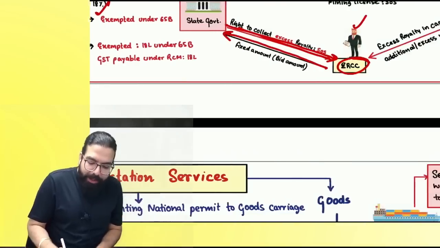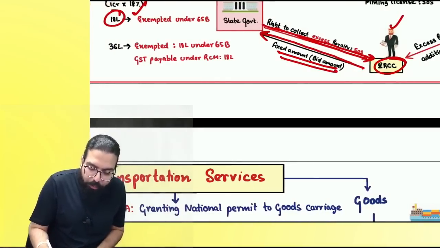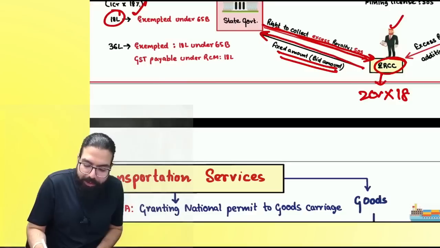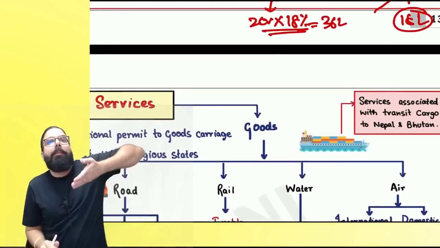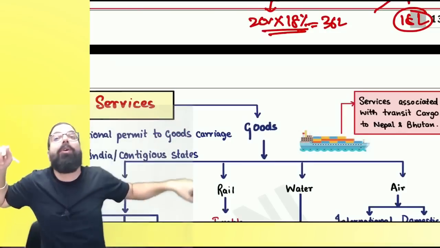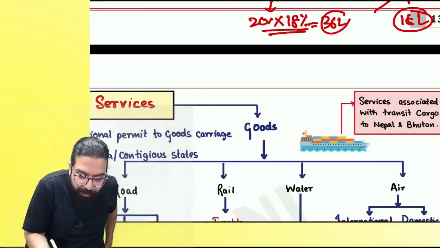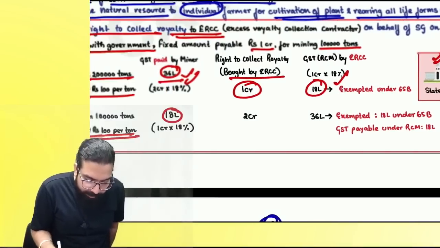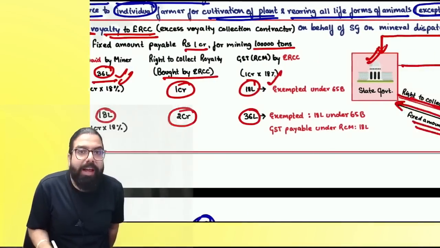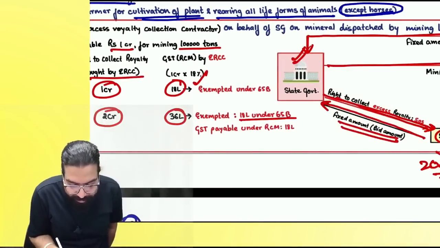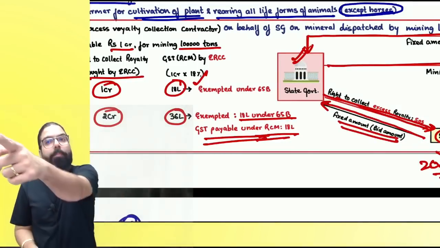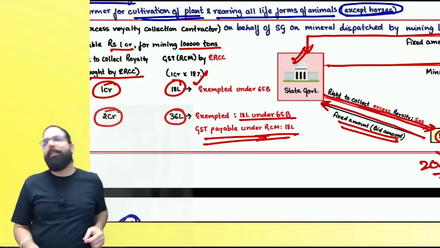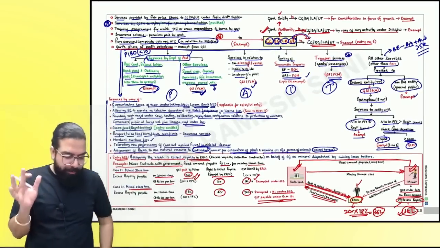Now this guy supposingly had to pay fixed amount of 2 crore rupees. So 2 crore per GST was how much? 36 lakh. Now tell me one thing, if he is collecting from the miner and giving to the government, miner has paid only 18 lakh, then his exemption will be restricted to only 18 lakh rupees. So on 2 crore he has to pay 36 lakh, 36 lakh say how much? 18 lakh will be exempted. Remaining 18 lakh GST will be payable under RCM by whom? ARCC, Excess Royalty Collection Contractor. I hope everyone got this point.